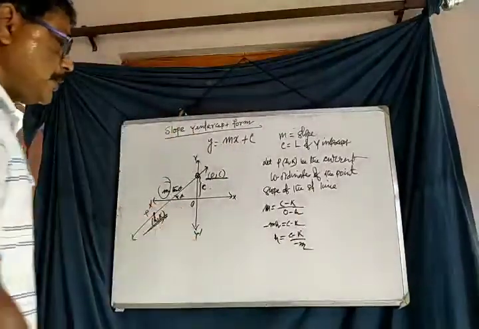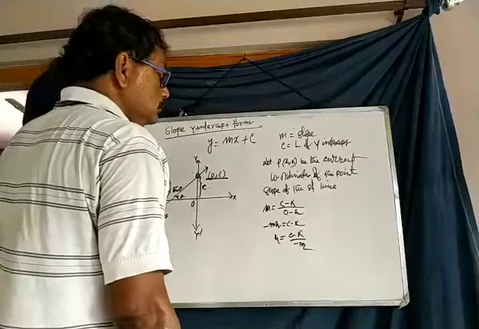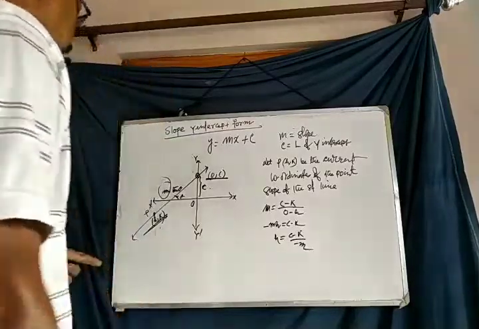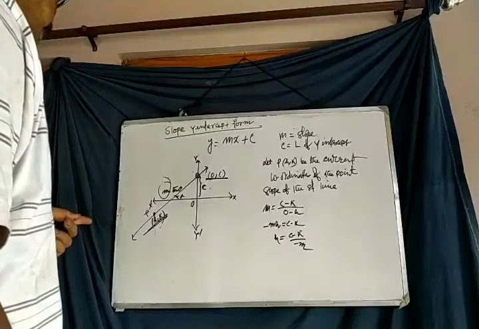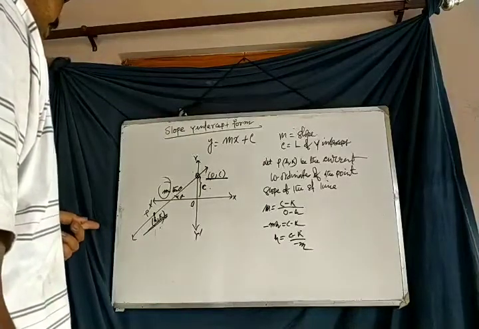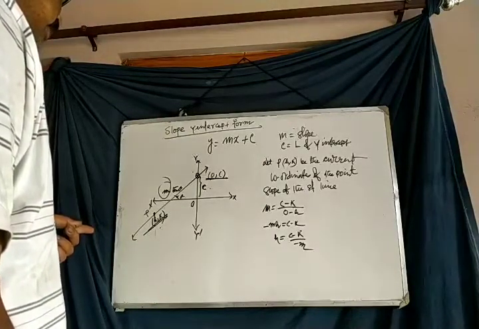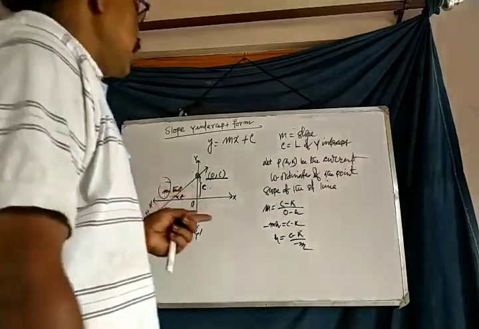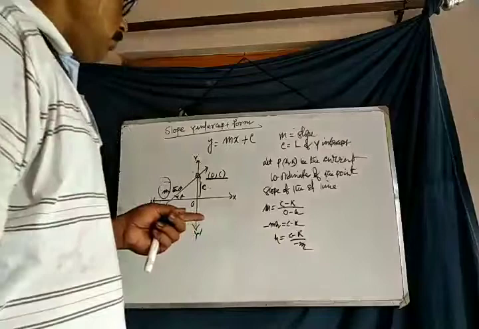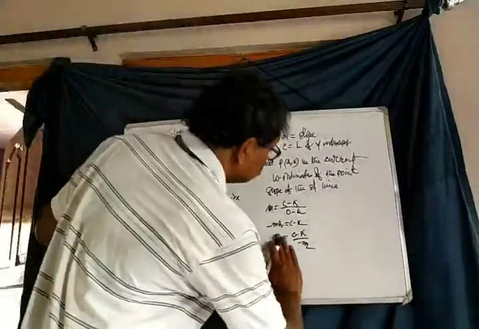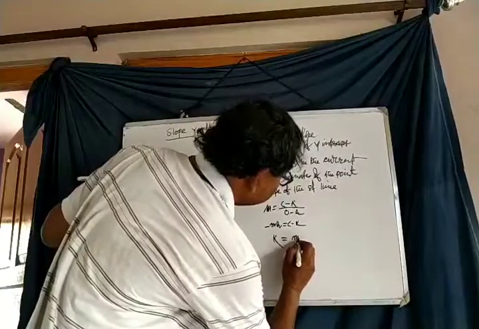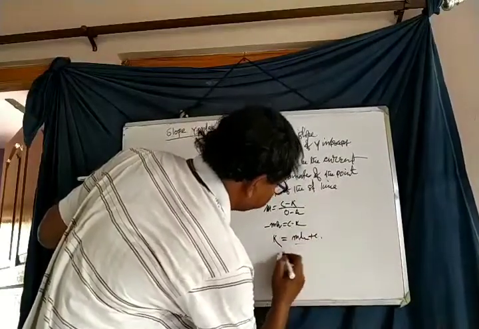So minus h is equal to c minus k by m. Now k equals mh plus c.